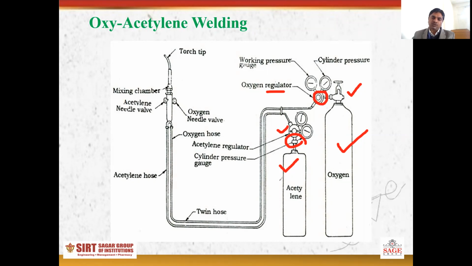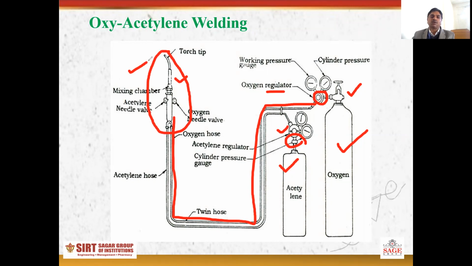Here is the hose pipe, which connects the cylinder to the torch. This one is the torch, the main part of gas welding. In a torch there are different valves to control the supply of the oxygen and the acetylene gas to the mixing chamber. Here is the mixing chamber. So this one is a torch.